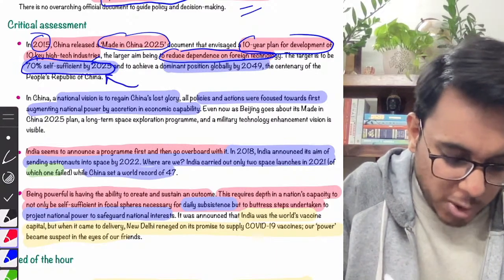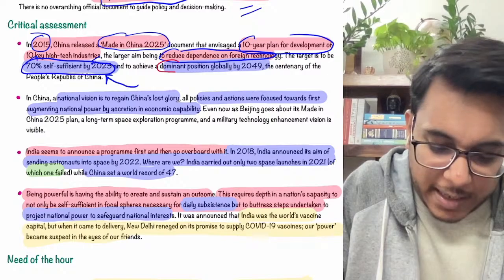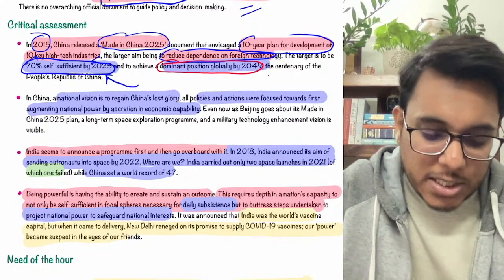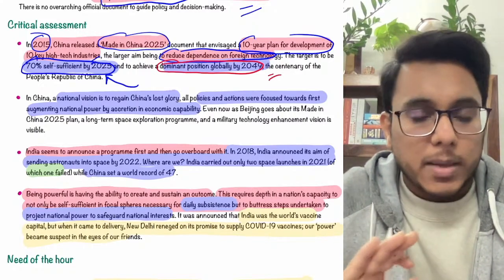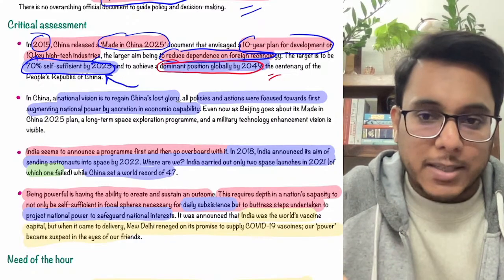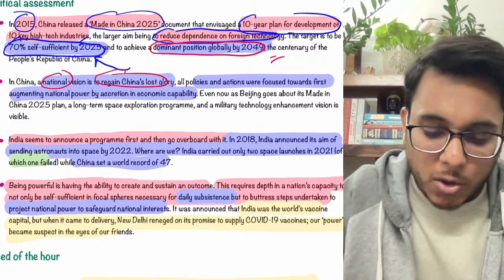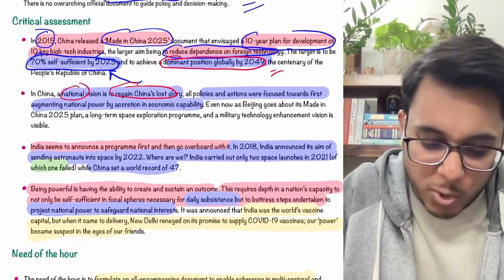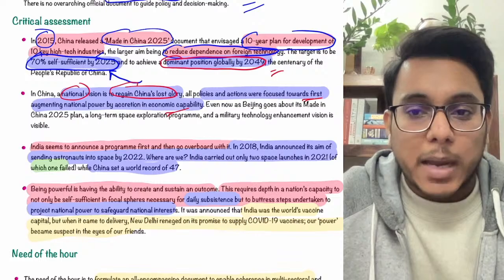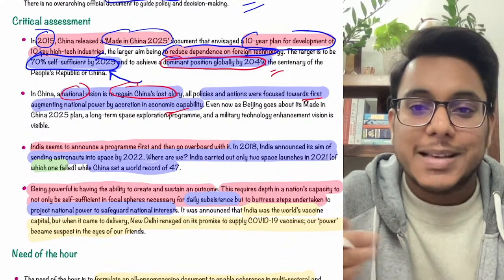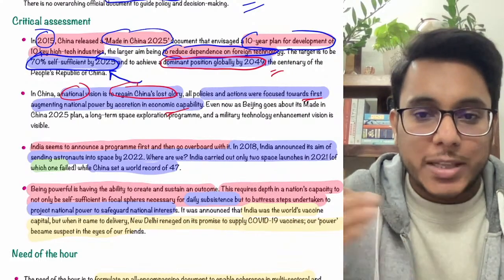And China said that by 2049 the dominant position will be achieved by China. So these are the long term strategic visions that were released by China. Now guys, China's national vision is to regain China's lost glory. Is it clear? They want to augment themselves through economic capability, through economic expansion. They need to regain the lost glory that was there.